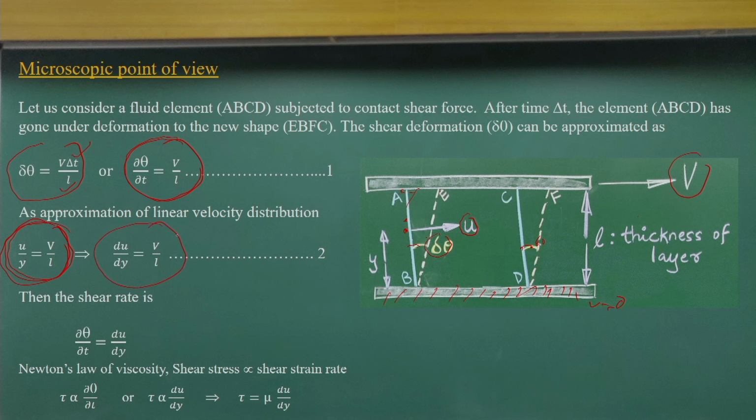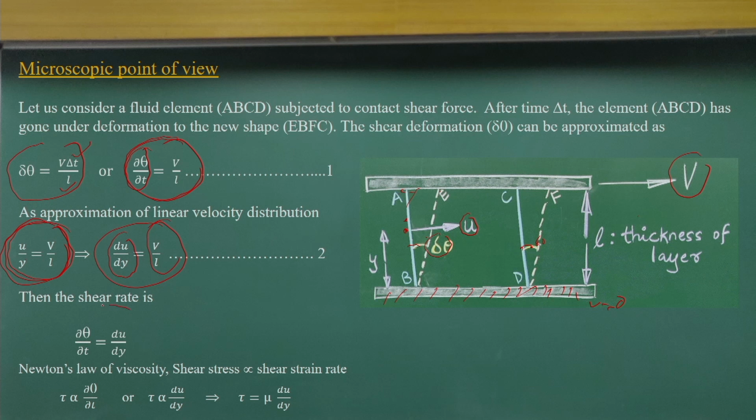If I differentiate it, I get du by dy. Remember, this indicates the velocity gradient: how the velocity varies along the y direction. That constant is equal to the shear strain rate, the shear deformation per unit time.